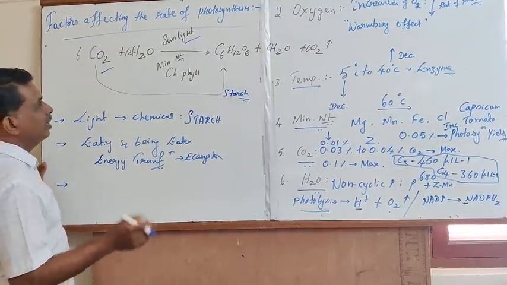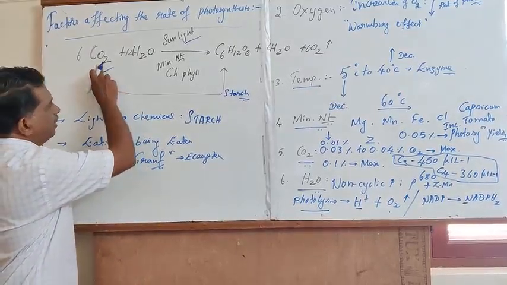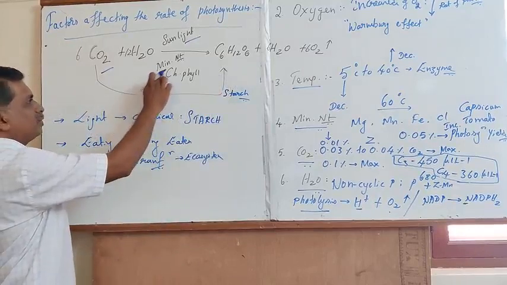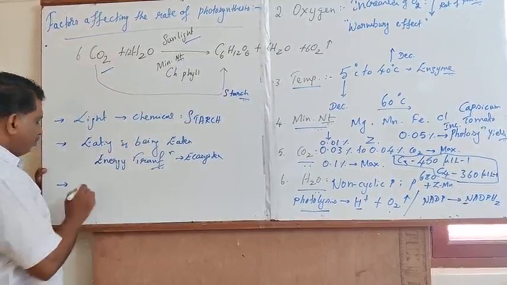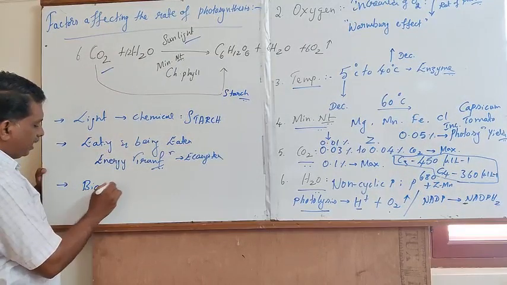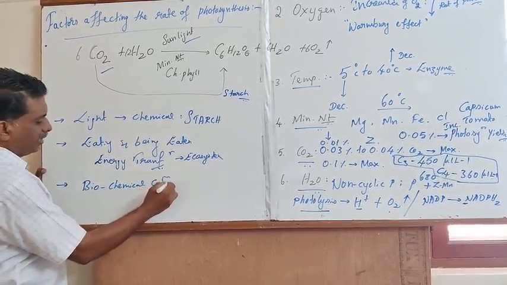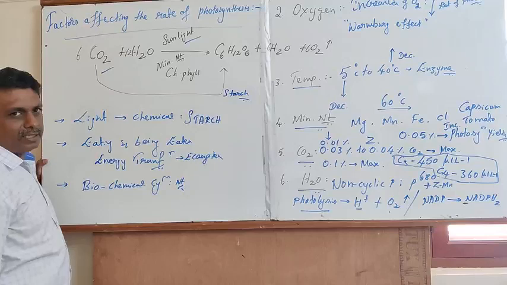In order to convert atmospheric carbon dioxide into a carbohydrate, it requires the essentiality of various mineral nutrients. In the biogeochemical cycling of nutrients, it requires the essentiality of photosynthesis.